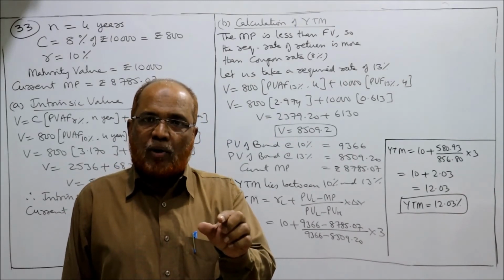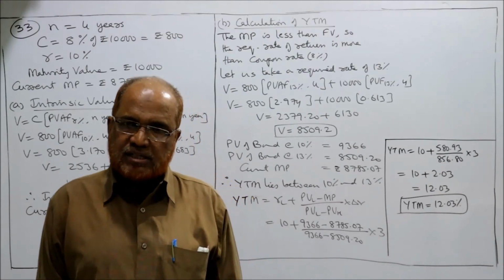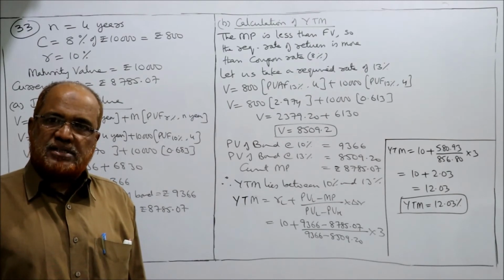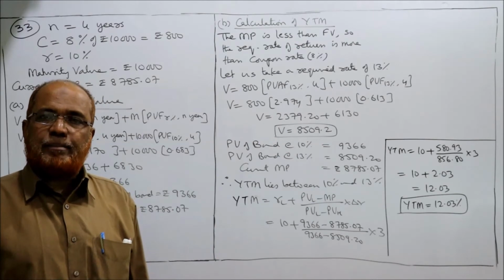So YTM of the bond is more than the required rate of return, so it is suggested to buy the bond. According to YTM basis, it is suggested to purchase the bond.